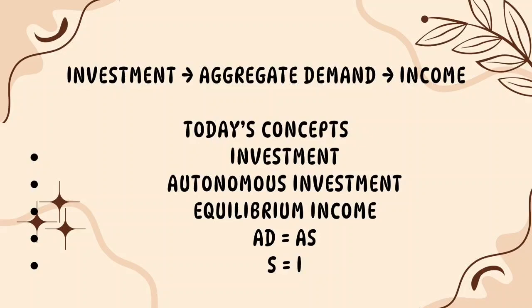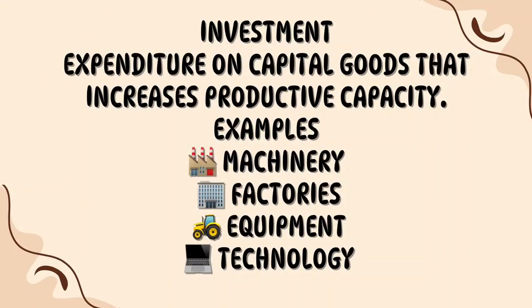We'll learn two important conditions for equilibrium, that is AD = AS and S = I. Don't worry if these equations look confusing right now. By the end of today's lesson, you'll understand exactly why these conditions represent equilibrium. Let's begin with the meaning of investment.